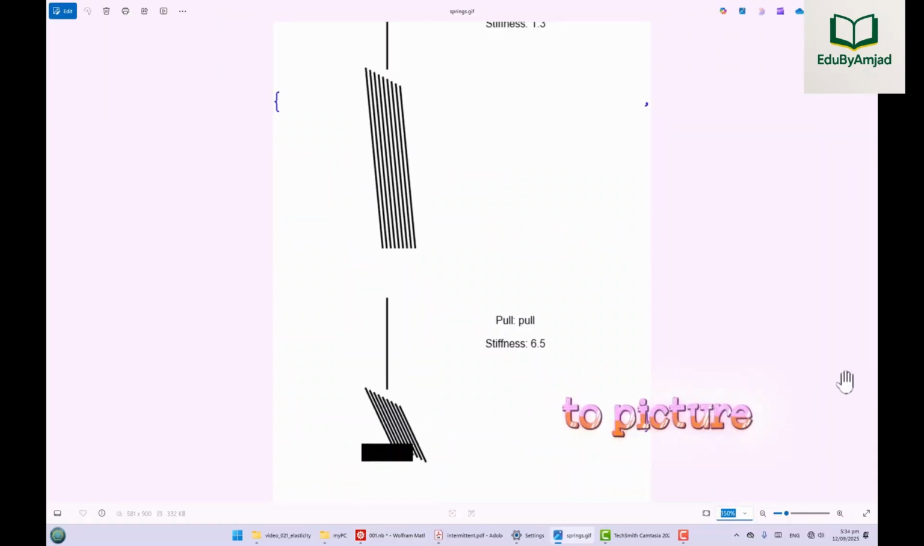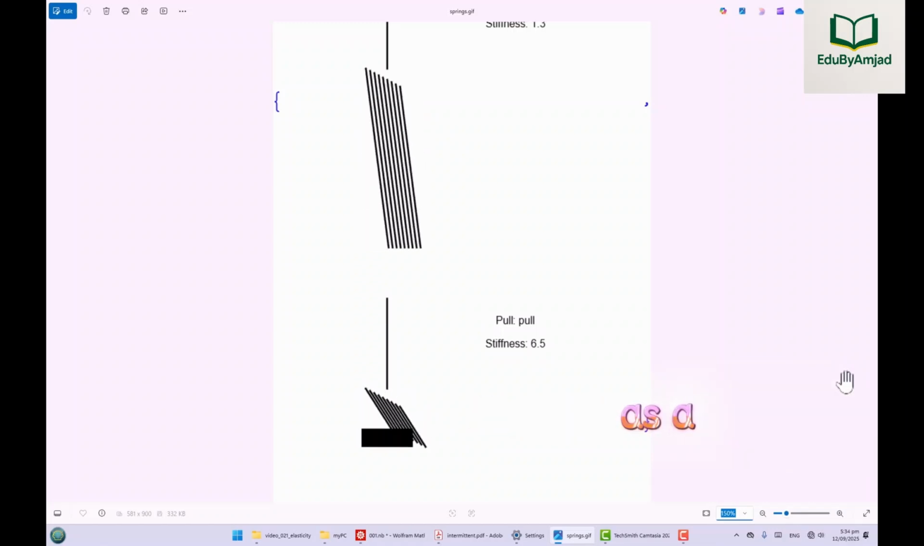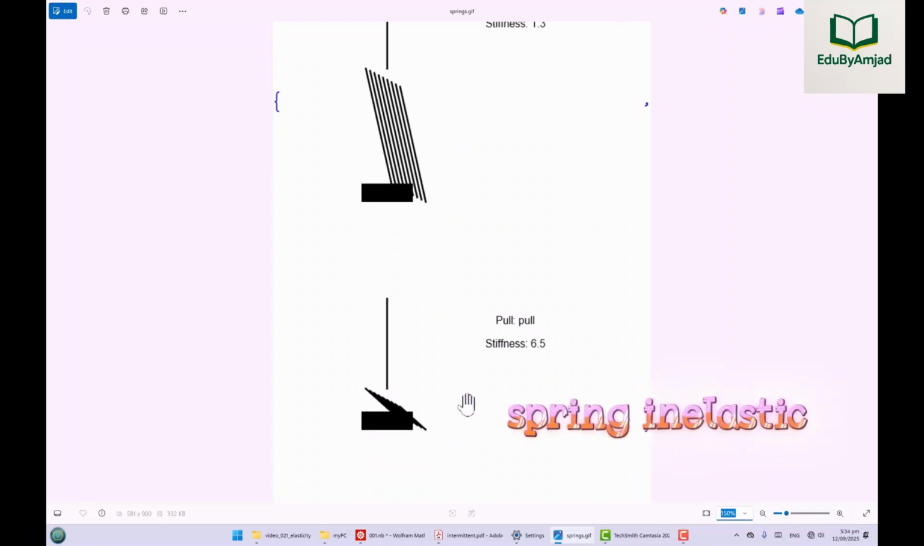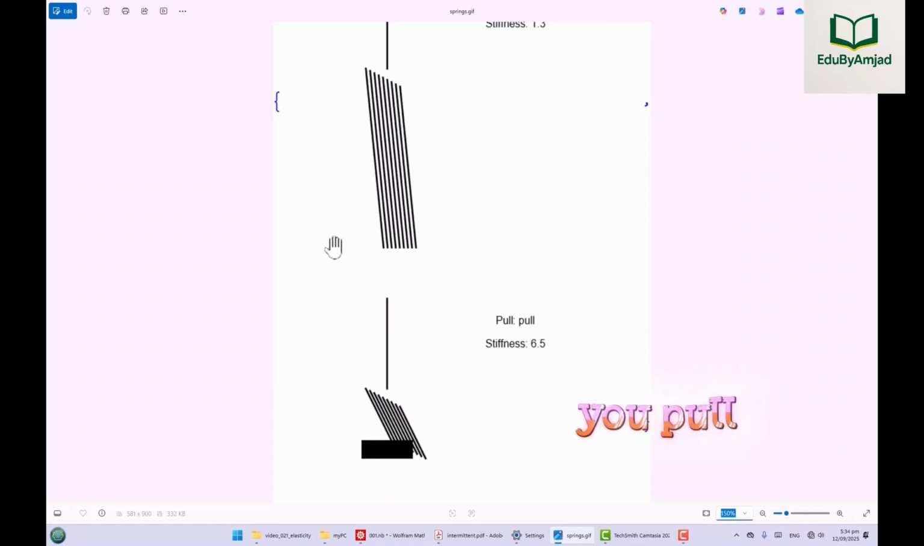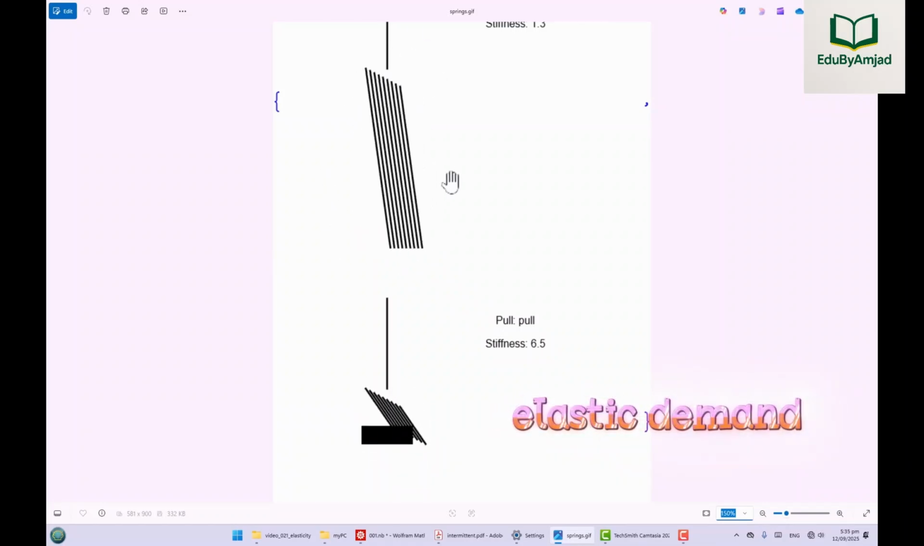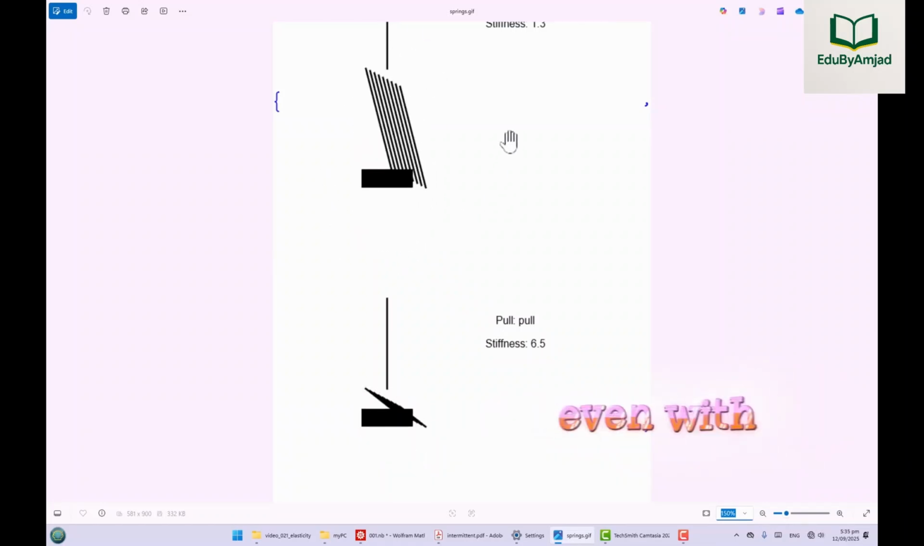Here's a simple way to picture it. Imagine demand as a spring. A stiff spring, inelastic demand, barely moves no matter how hard you pull. A loose spring, elastic demand, stretches easily even with a small tug.